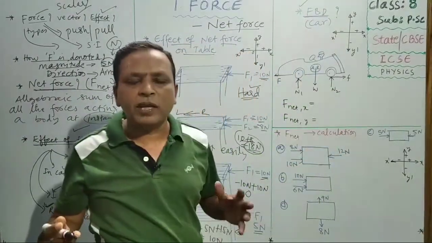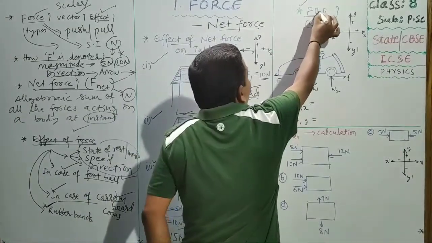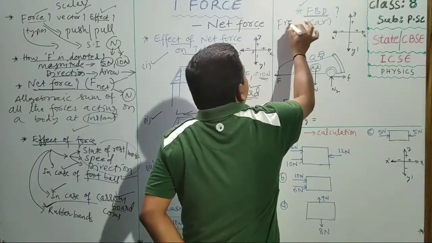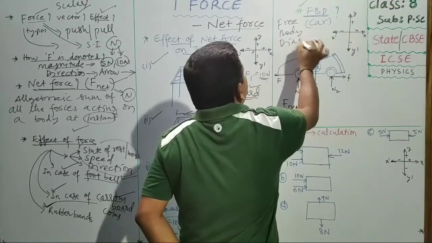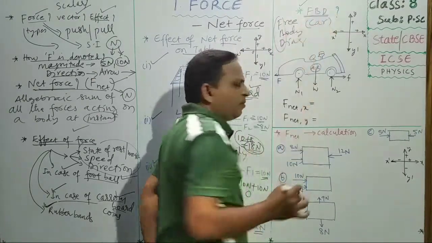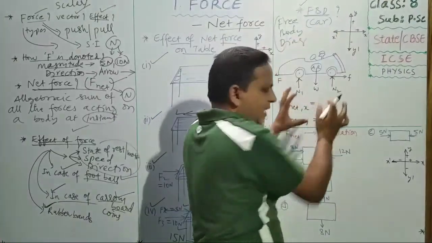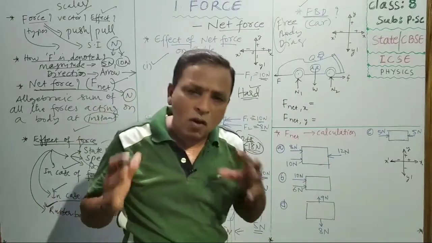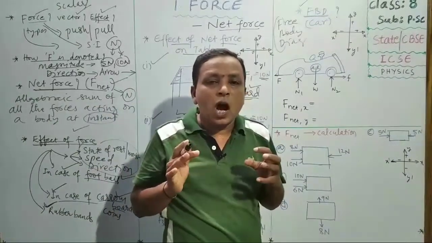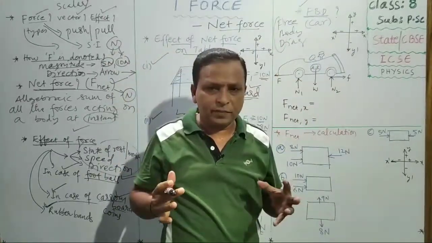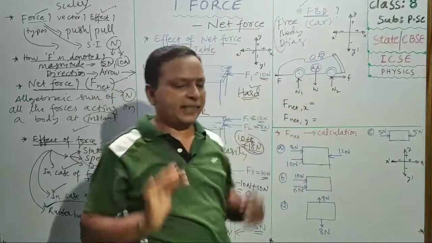That is FBD. What is meant by FBD, children? Free body diagram. What is the actual definition of a free body diagram? If you take any object at a particular instant of time, how many forces are working on it?